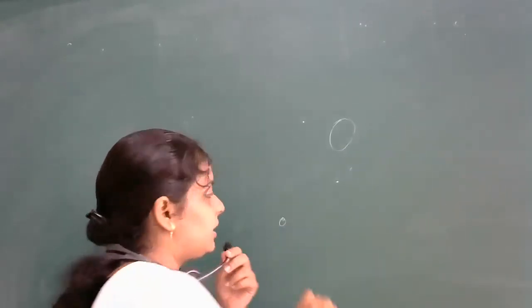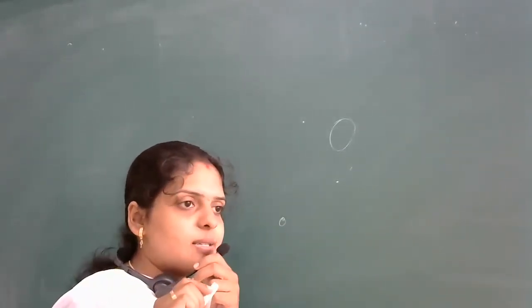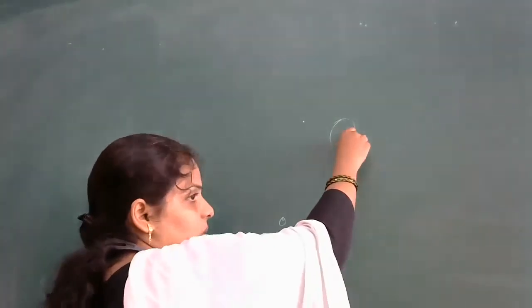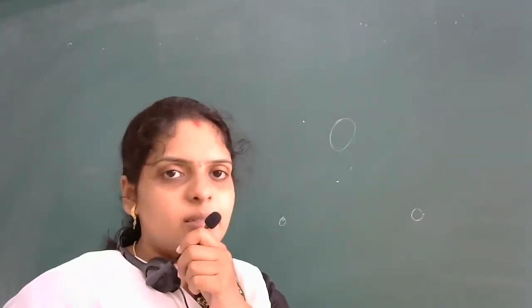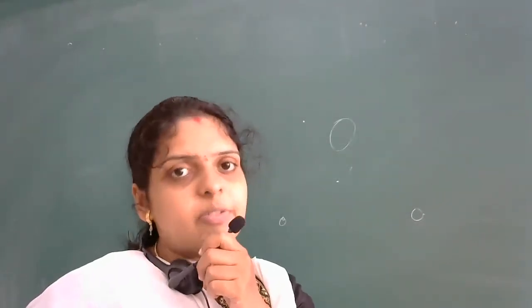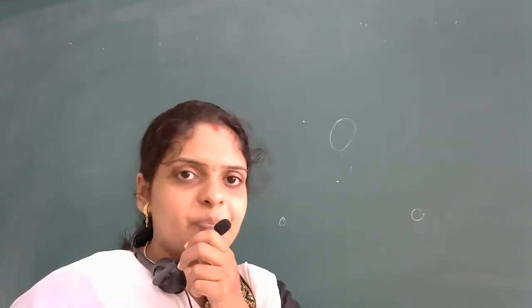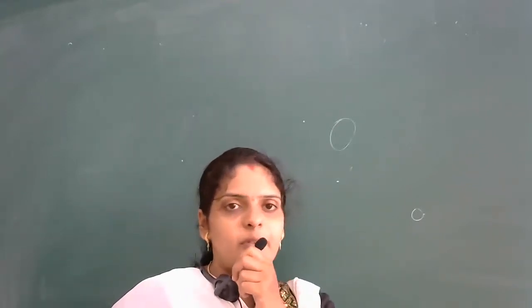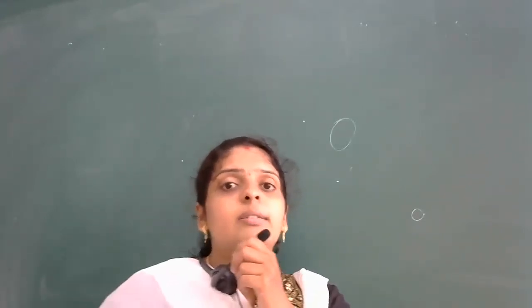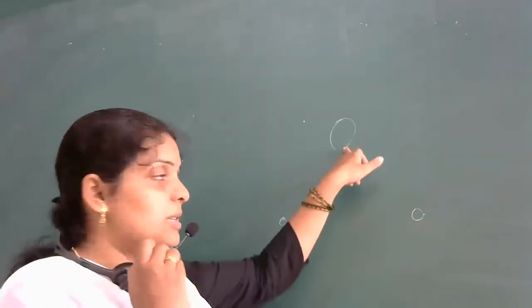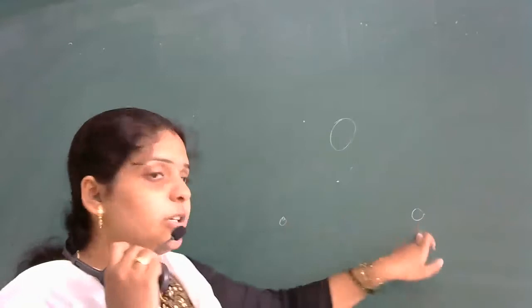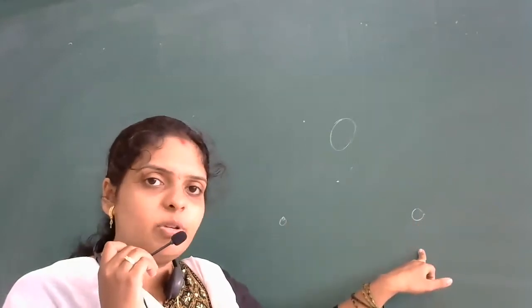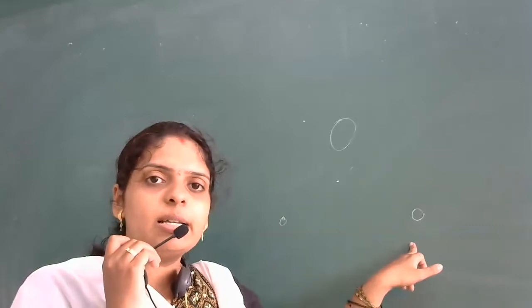here what happens? If you observe it from one corner of your terrace, you will feel the object distance is different, means the position of the moon is different. If you see it from the other point of the terrace, then you will feel there is a difference in the position of the moon. So this difference is nothing but what? Parallax. Understood how to define parallax? Yesterday I had written the definition of parallax also. It is defined as the difference in the position of an object when it is viewed from two different points.